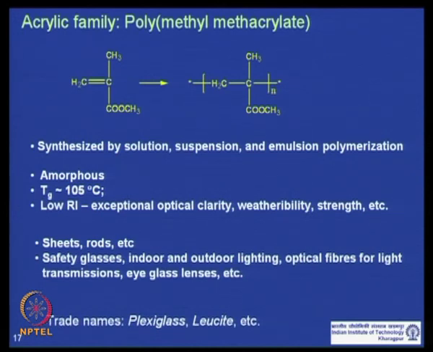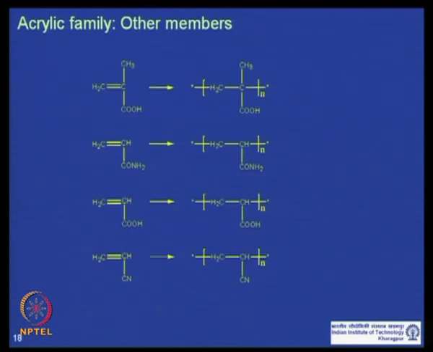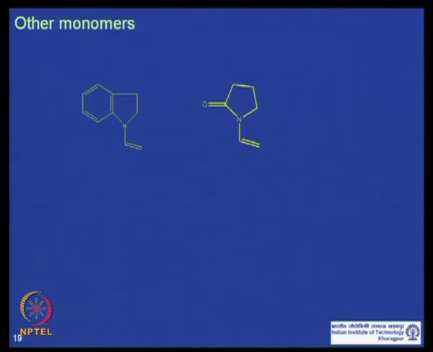Some of the trade names are shown here. The other acrylic family members, polymethacrylic acid, polyacrylamide, polyacrylic acid and polyacrylonitrile, are also produced commercially and find several applications. And some other monomers which are polymerized by radical chain polymerization are vinyl carbazole and N-vinyl pyridine.